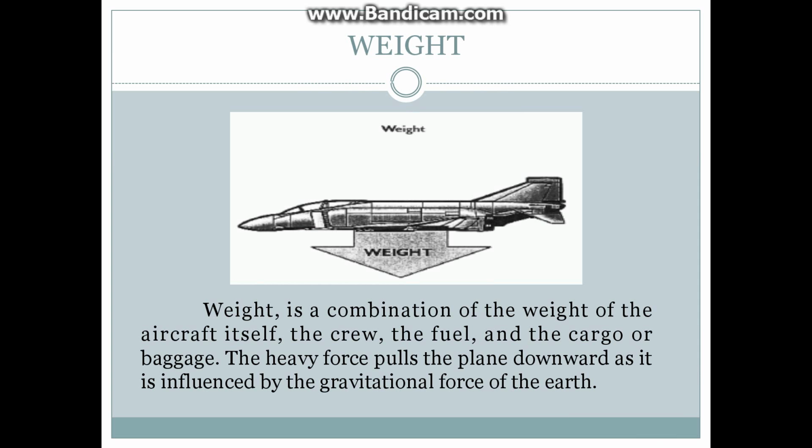That's the meaning of the total weight of the aircraft. And then here, the heavy force pulls the plane downward as it is influenced by the gravitational force of the Earth. Sure, if we talk about weight of the aircraft, we will talk about gravity or gravitational.